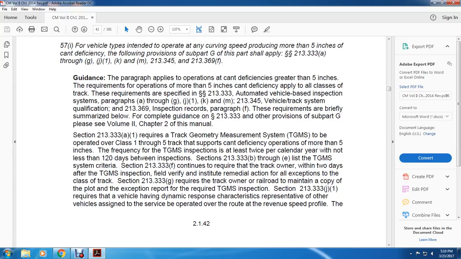128 days between inspections. Section 213.333(b) through (e) lists the track geometry measurement system criteria. Section 213.333(f) continues to require the track owner, within 2 days after the track geometry measurement system inspection, to field verify and institute remedial action for all such exceptions for this track. Section 213.333(g) requires the track owner railroad to maintain a copy of the exception report required of the track geometry measurement system inspection. Section 213.333(j)(1) requires a vehicle having dynamic response characteristics representative of other vehicles assigned to the service to be operated over the route at revenue speed profile.